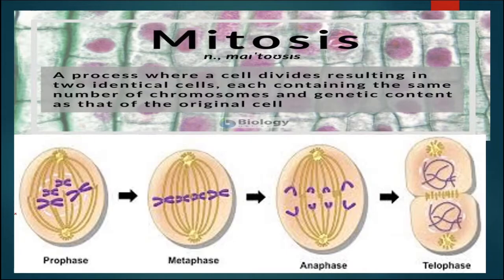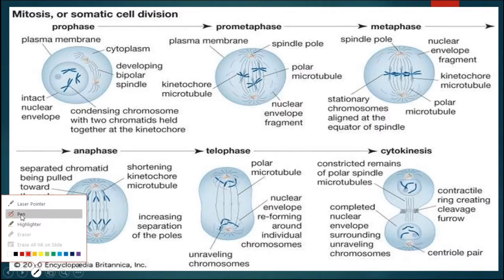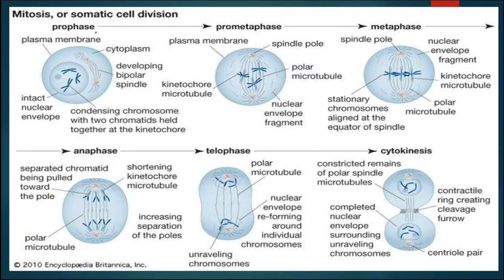It includes four stages: prophase, metaphase, anaphase and telophase. This slide shows mitosis, consisting of prophase, metaphase, anaphase, telophase and cytokinesis.